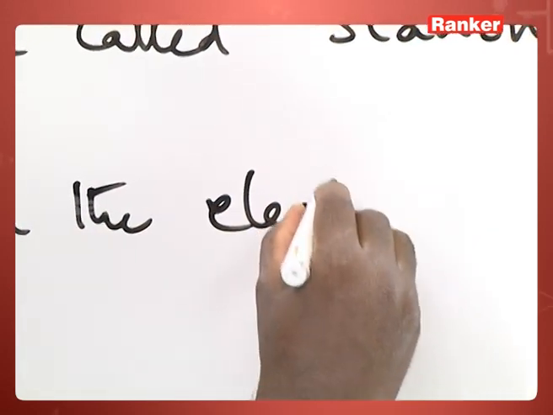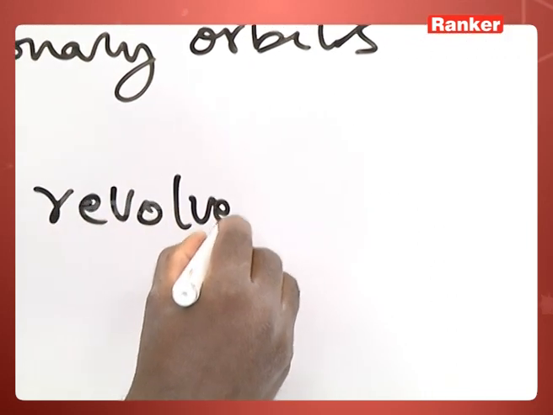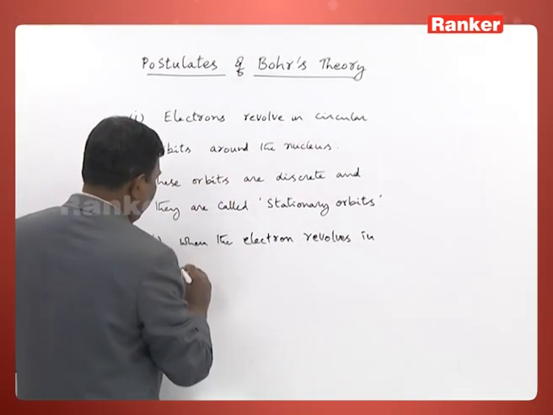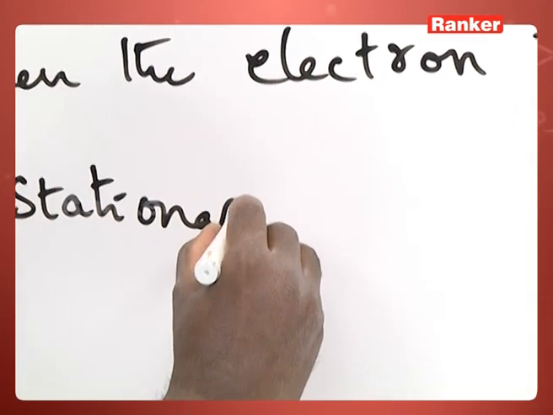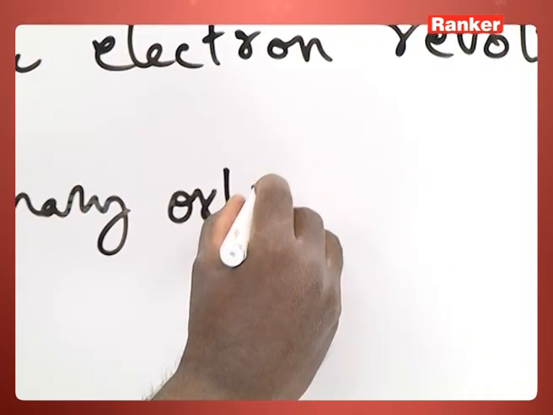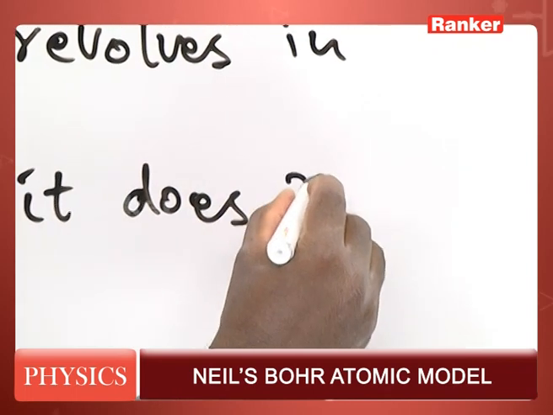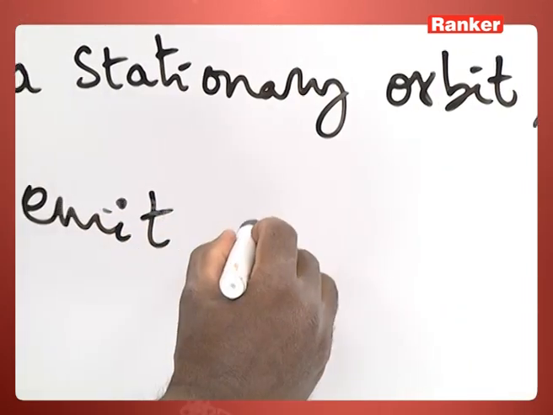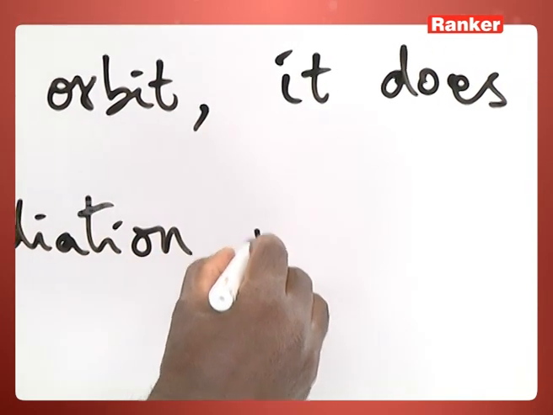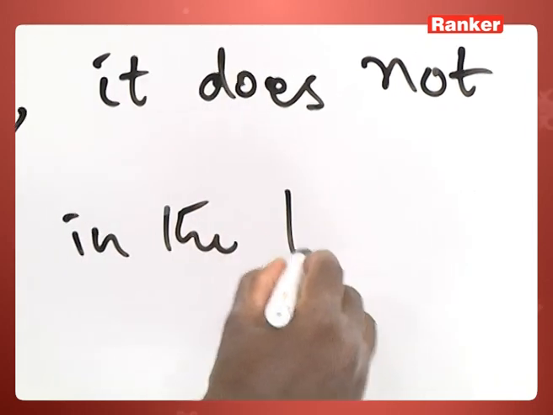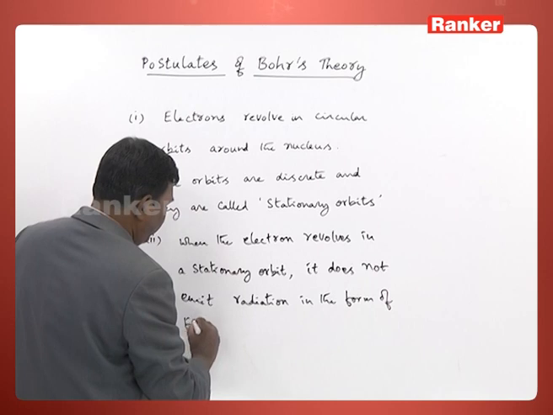When the electron revolves in a stationary orbit, then it does not emit radiation in the form of electromagnetic wave.